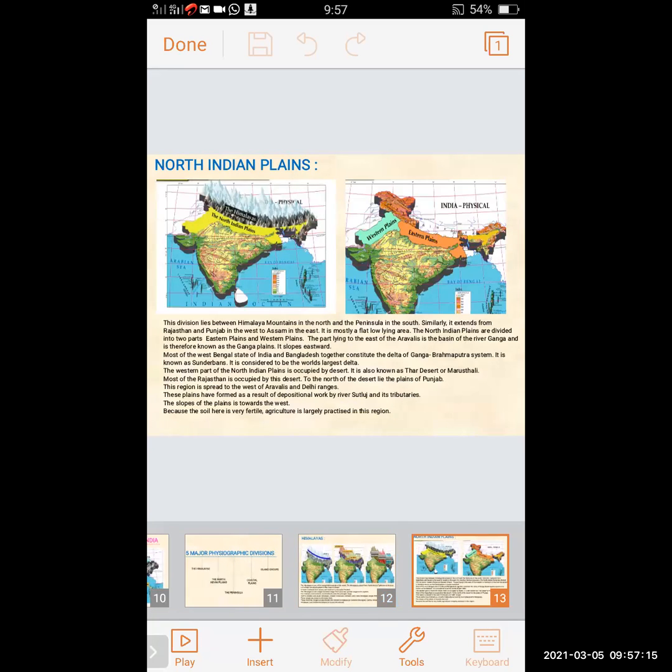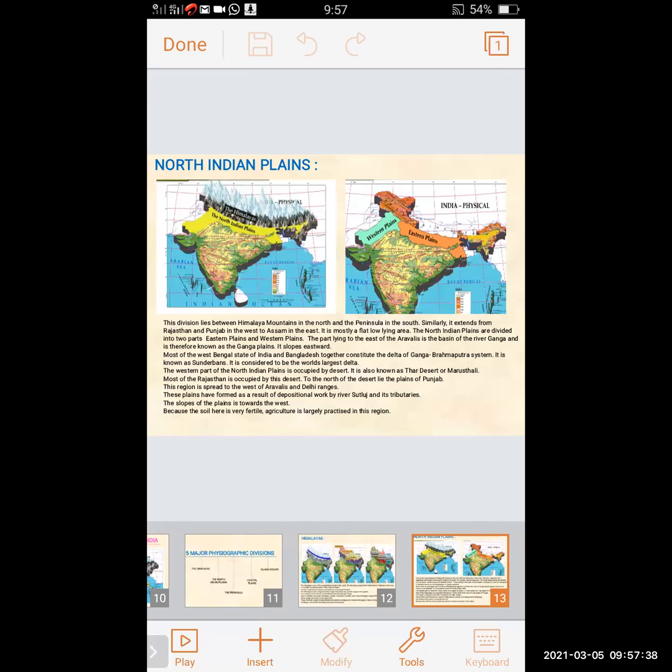Now we will revise the North Indian plains. This division lies between the Himalayan mountains in the north and the peninsula in the south. It extends from Rajasthan and Punjab in the west to Assam in the east. It is mostly a flat, low-lying area. The North Indian plains are divided into two parts.